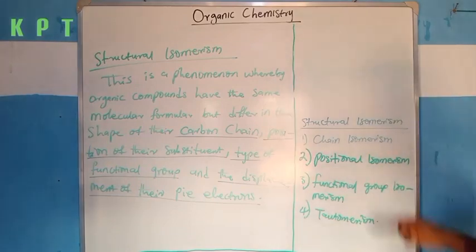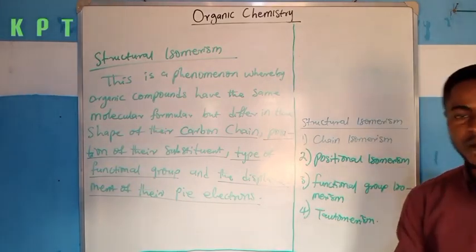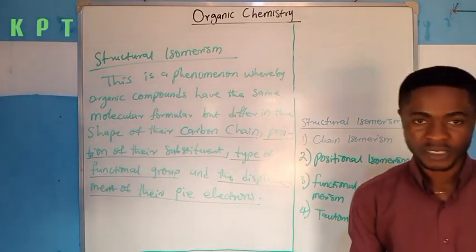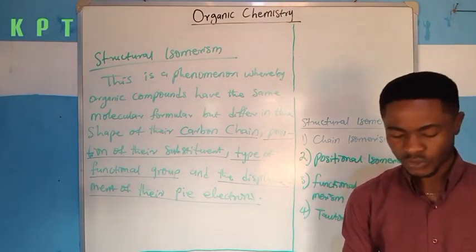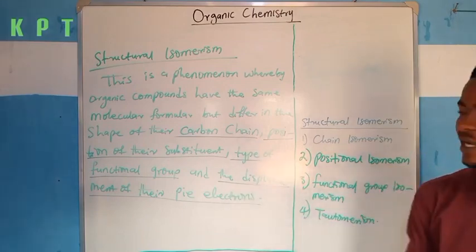Positional isomerism is a phenomenon whereby organic compounds have the same molecular formula, but differ in the position of their substituent. So the substituent attached will differ in position.